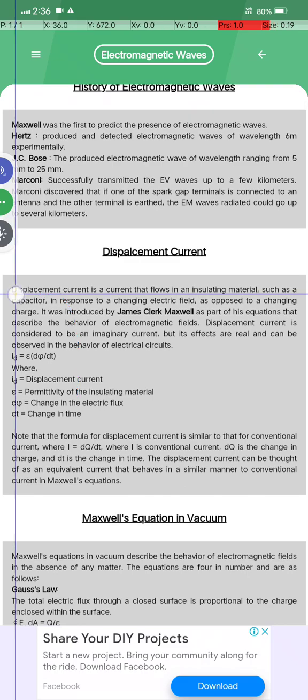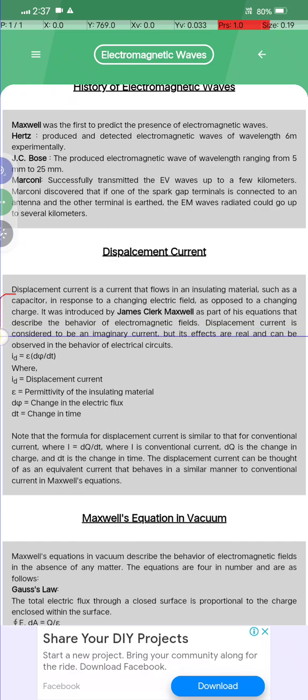The displacement current. The displacement current is a current that flows in an insulating material such as a capacitor, in response to a changing electric field, as opposed to a changing charge. It was introduced by James Clerk Maxwell as a part of his equations that describe the behavior of the electromagnetic field.